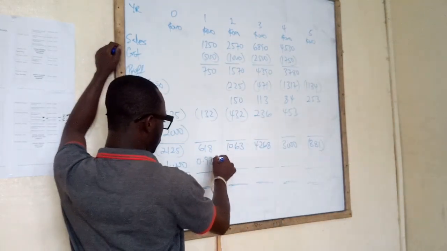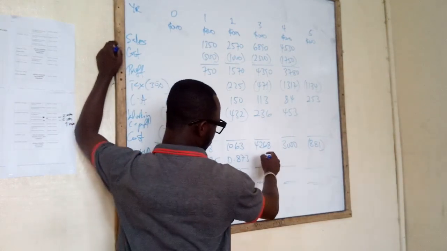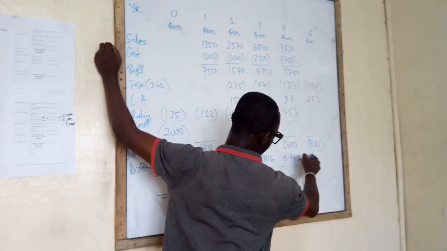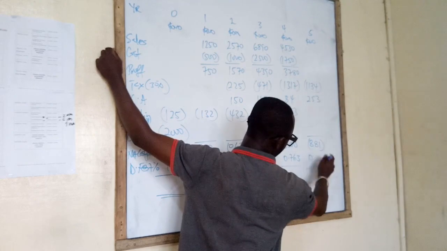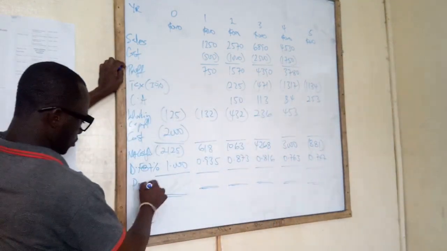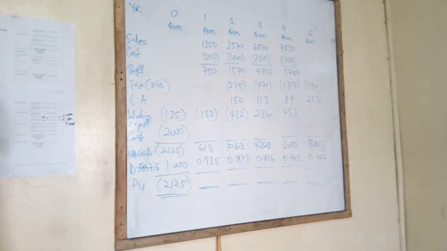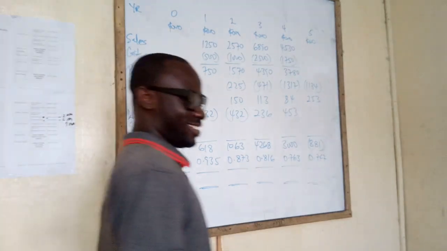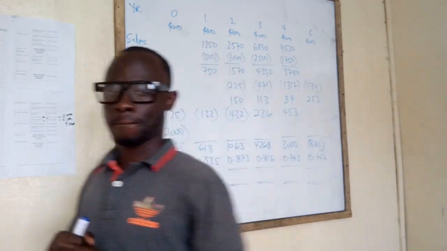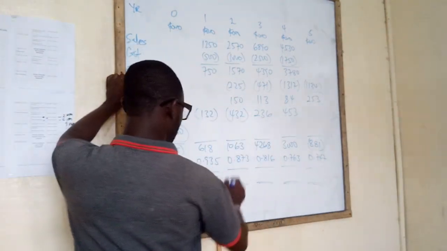0.935. 0.873. 0.816. 763. 747. We go with the present value. 2, 1, 2. Five, 7, 8. 9, 2, 8.